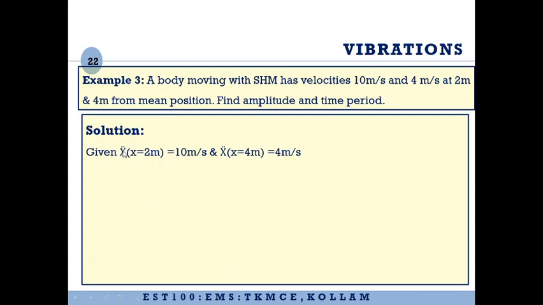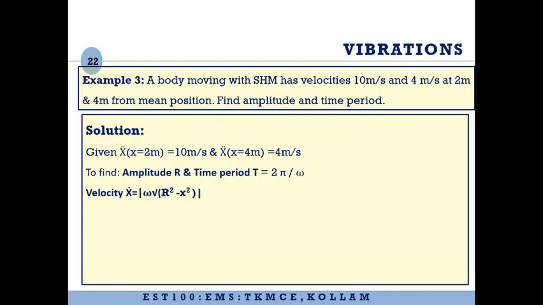Here one difference is there. This notation is x dot, it is not the x. This is the expression for acceleration. You have to put only a single dot here. So the velocity at x equal to 2 meter is 10 meter per second, and the velocity at x equal to 4 meter is 4 meter per second. We need to find the amplitude as well as the time period.